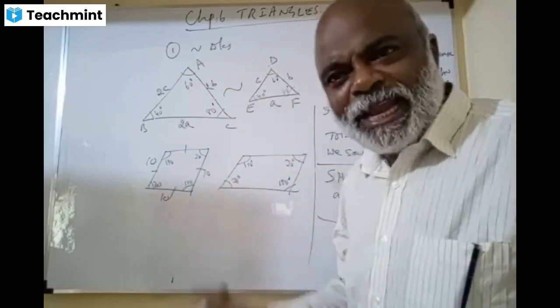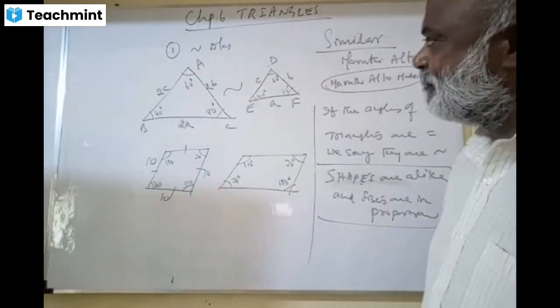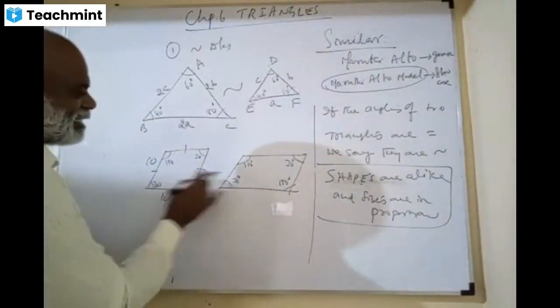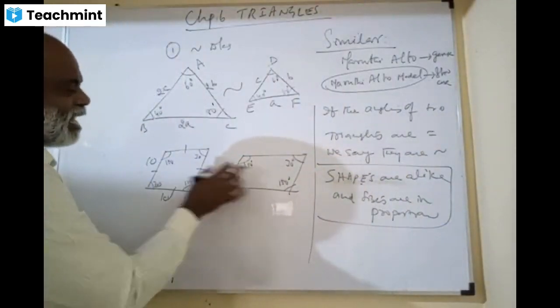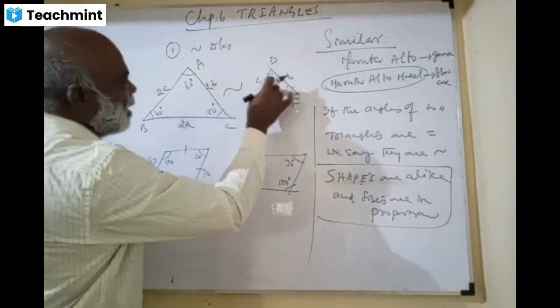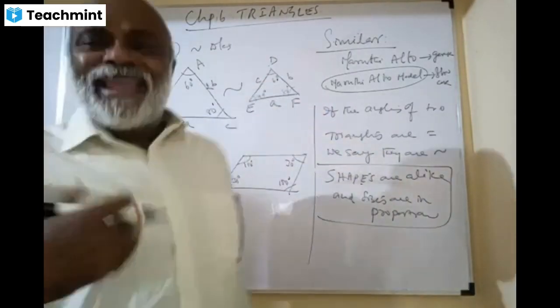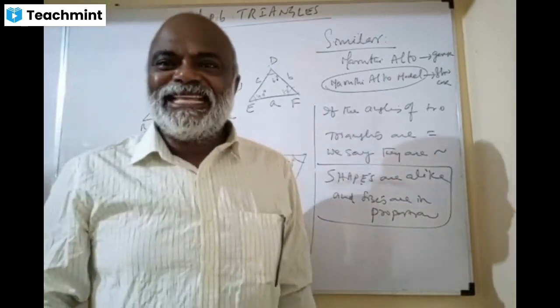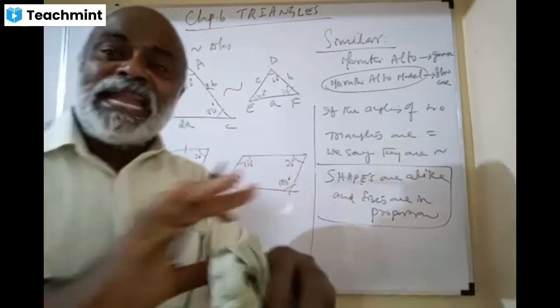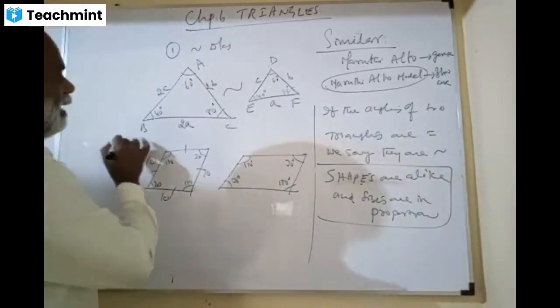Are you able to follow me? Yes, sir. So here angles are the same, but sides are not in proportion. Here angles are equal. Once the angles are equal in triangles, the sides will be in proportion. That is the beauty of triangles, not in others.